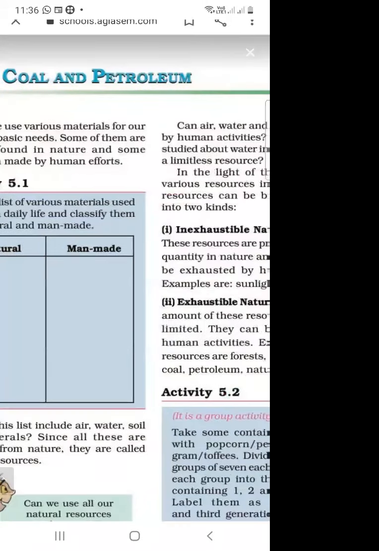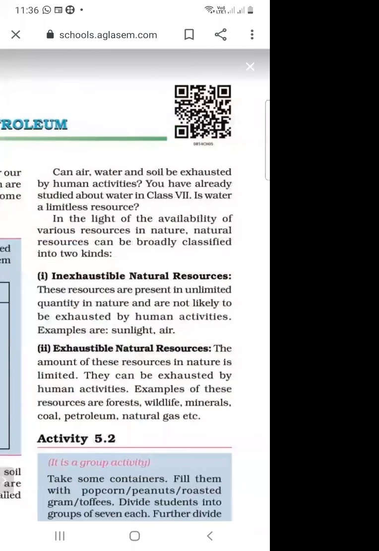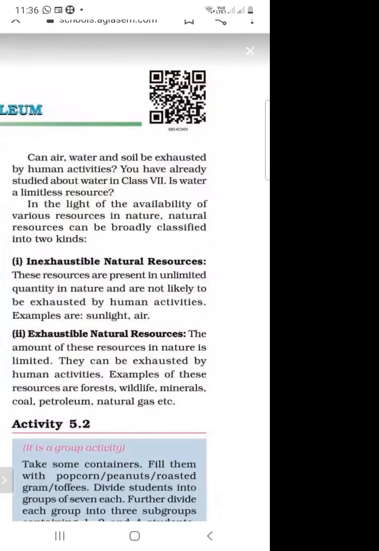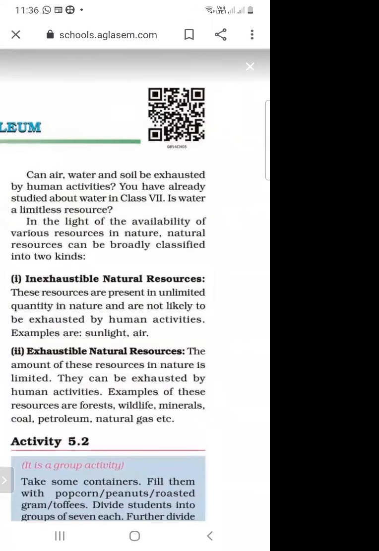Can air, water, and soil be exhausted by human activities? As we know, if we use water in excess quantity, it may be exhausted by human beings. So is water a limitless resource? In light of the availability of various resources in nature, natural resources can be broadly classified into two kinds. First is inexhaustible natural resources, and second is exhaustible natural resources.